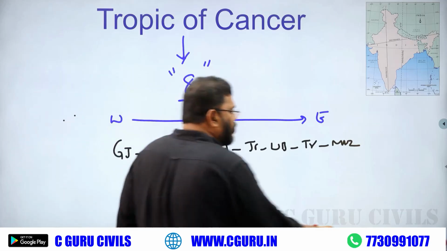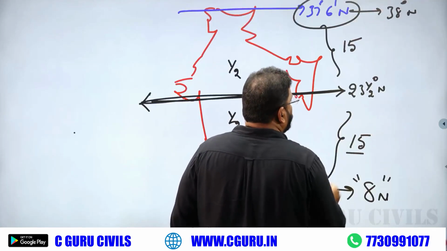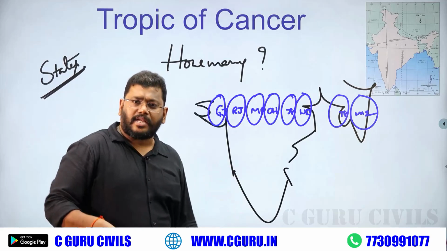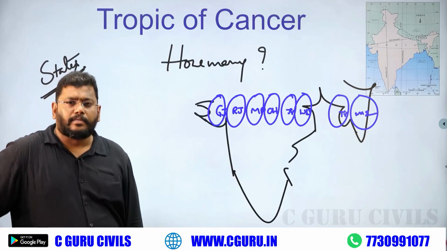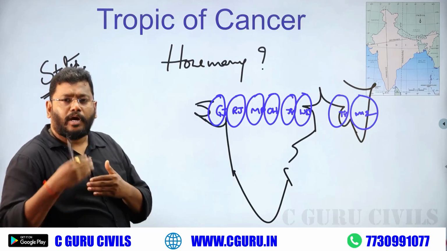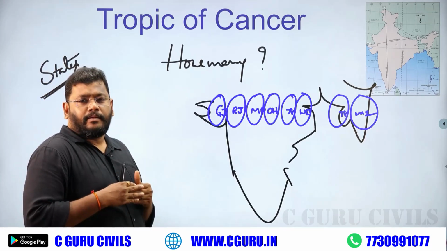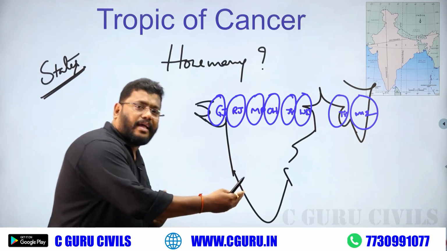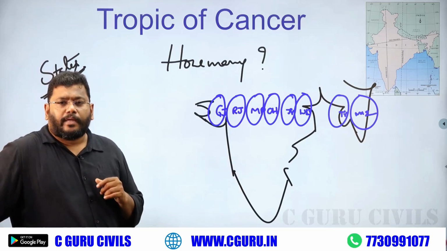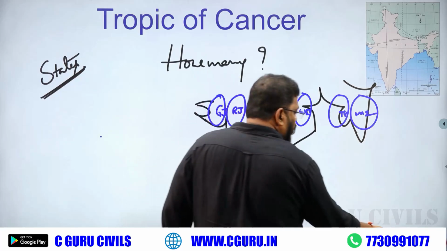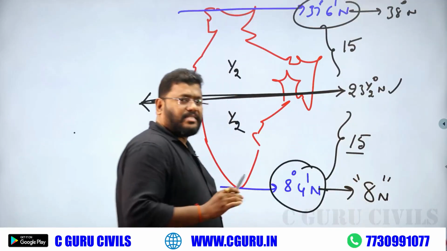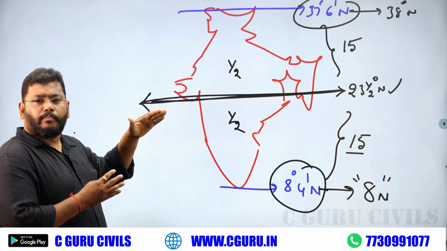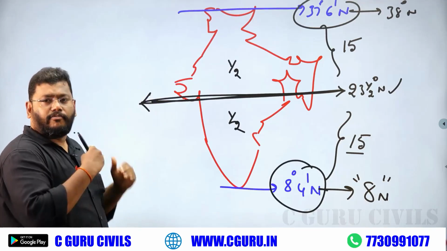The basic question is, what is the value of the Tropic of Cancer? The value is 23.5 north. The second one is, how many Indian states have the Tropic of Cancer? 8. But if you want to know in depth, the question is: arrange the Tropic of Cancer states from west to east or east to west. And also you should know that the Tropic of Cancer always divides our India into 2 equal halves, the northern half and the southern half.